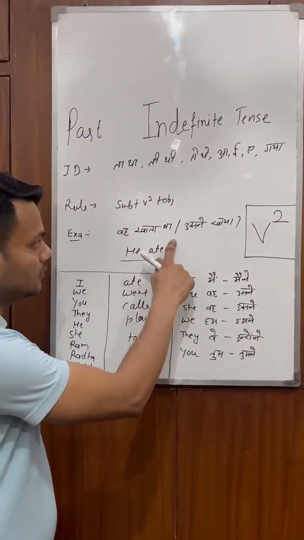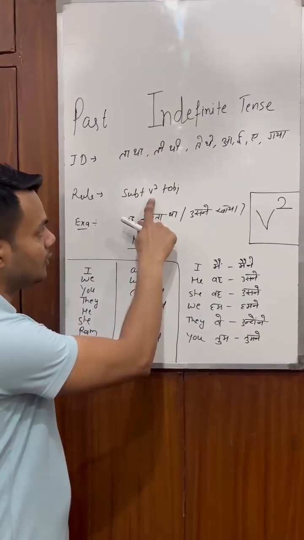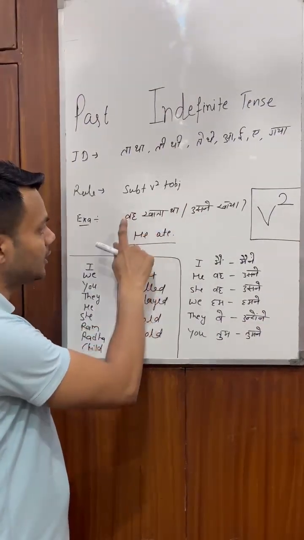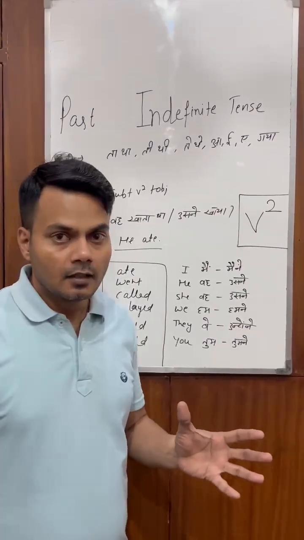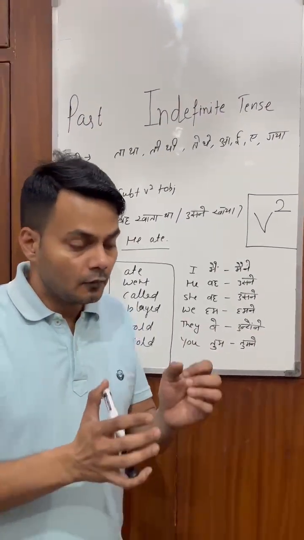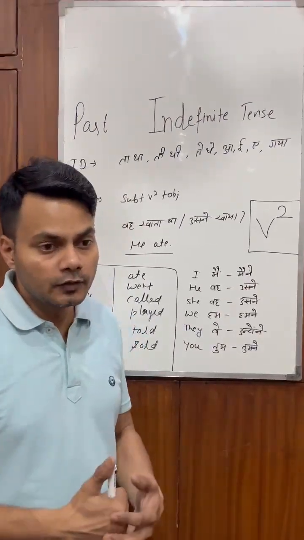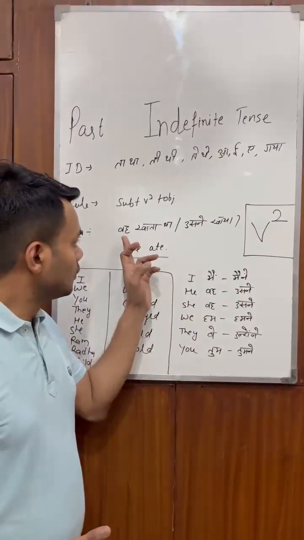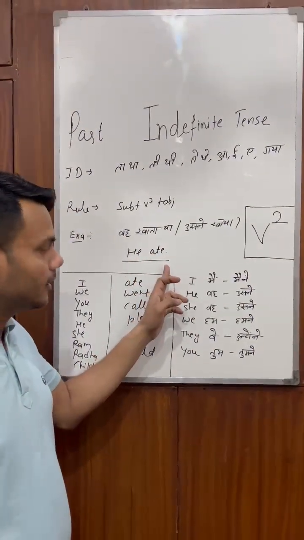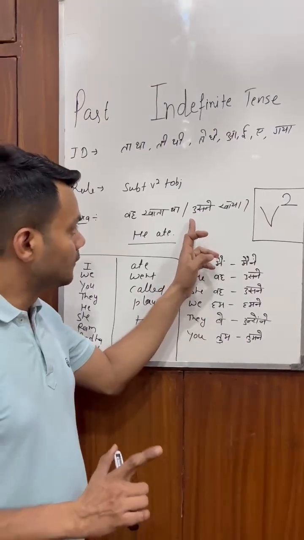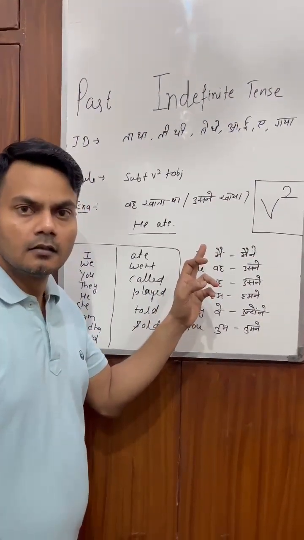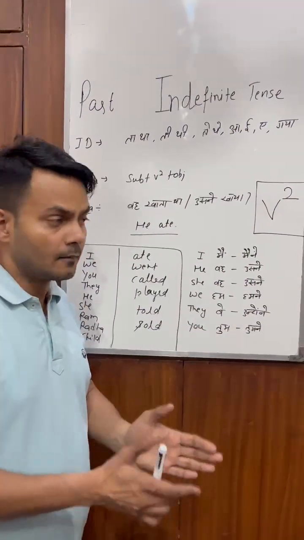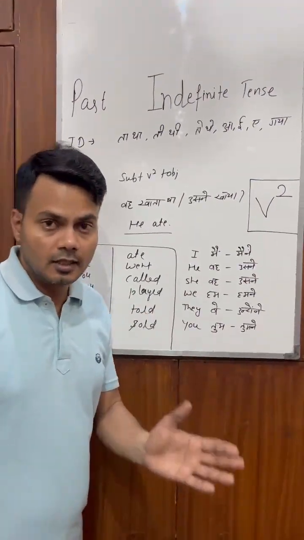वह खाता था, exact subject, second form of the verb and object. वह खाता था, उसने खाया. Here you will see two Hindi sentences: वह खाता था और उसने खाया. So वह खाता था, he ate. Very simple. उसने खाया, he ate. The same identification, the same English.